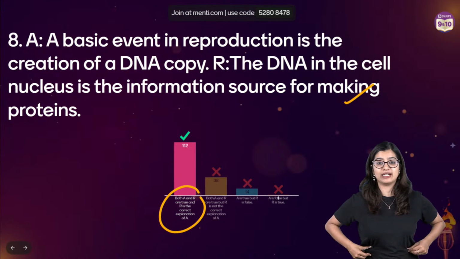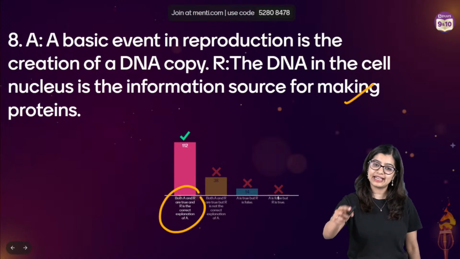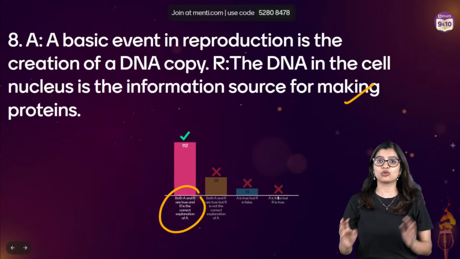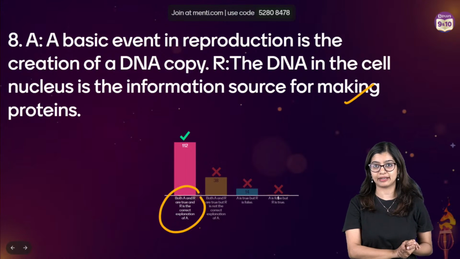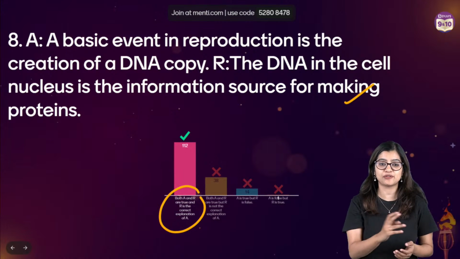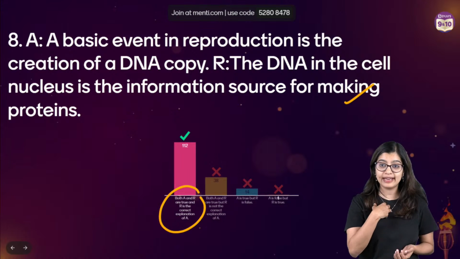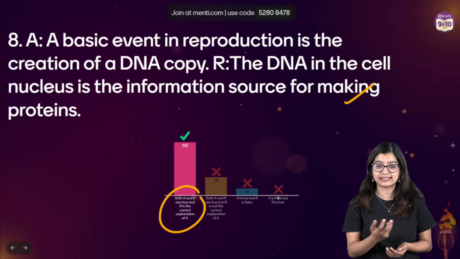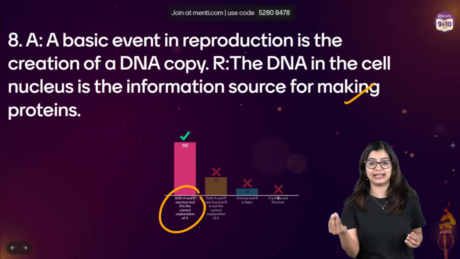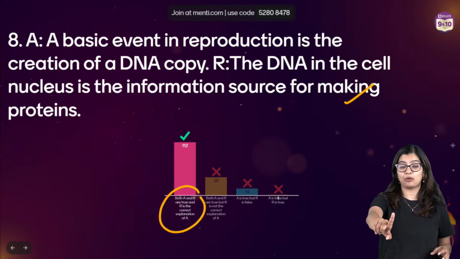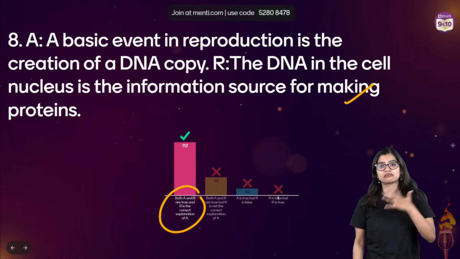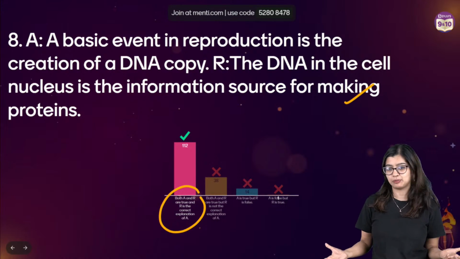Like I said, many of us, yes, I know, Ashwini, exactly. We may think, why is DNA copying a basic event? Because it has to go from parent to offspring. That is also a valid thing. But why should it go from parent to offspring? What is the reason behind that? If I need to transfer my DNA, what is the reason behind it? Simply because we know that it has the basic information. B is also looking appropriate, I agree. B could look appropriate, but in this case, I would say that it's almost a correct explanation.